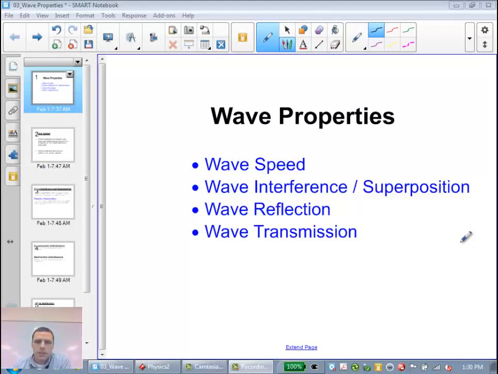In this video lesson, what we're going to go over are wave properties. We're going to start by talking about some of the things that hopefully you saw in your lab regarding wave speed. Then we're going to talk about wave interference and superposition. Then we're going to move on to talking about what happens when a wave bounces off an object, or wave reflection. And finally, what happens when waves go from one material into another. We call that wave transmission.